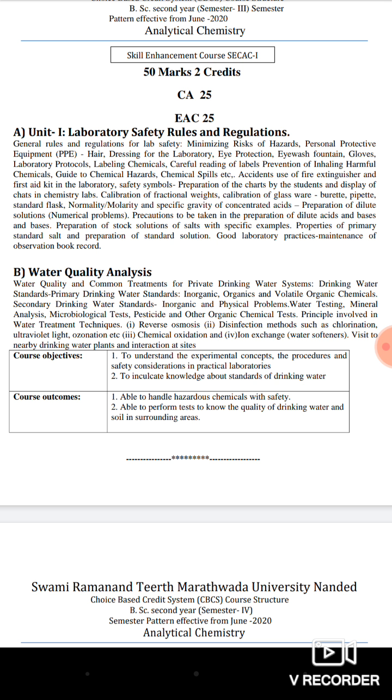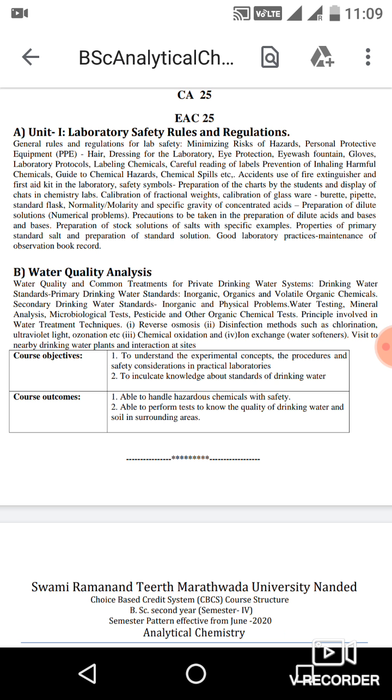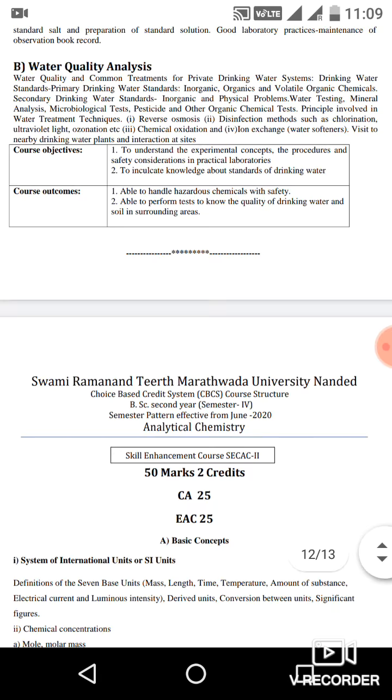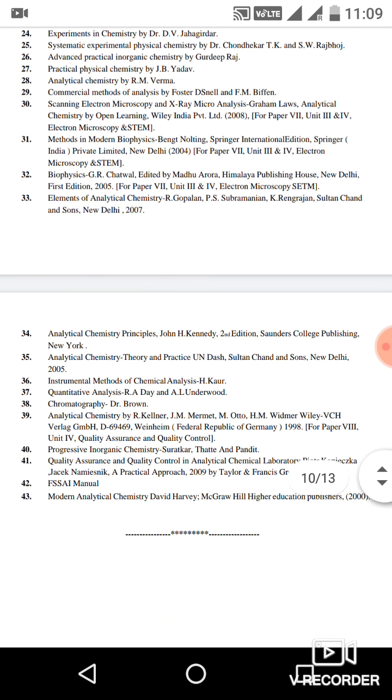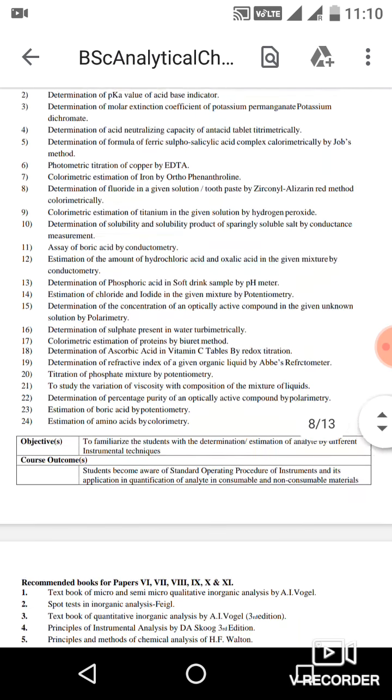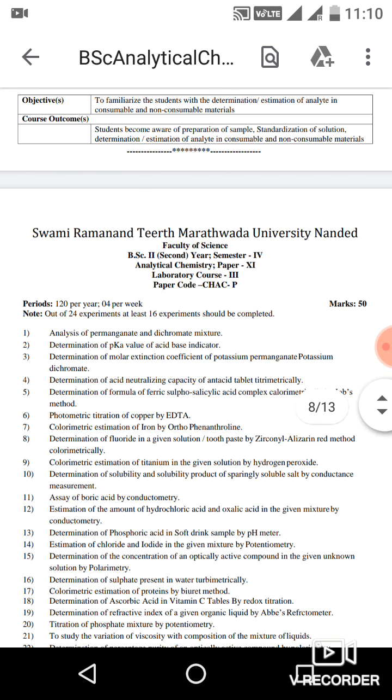disinfection methods such as chlorination, ultraviolet light, ozonation, etc., chemical oxidation and ion exchange, and finally the visit to nearby drinking water plants and interaction at the sites. This is about the first semester theoretical paper, and the second is the laboratory course.